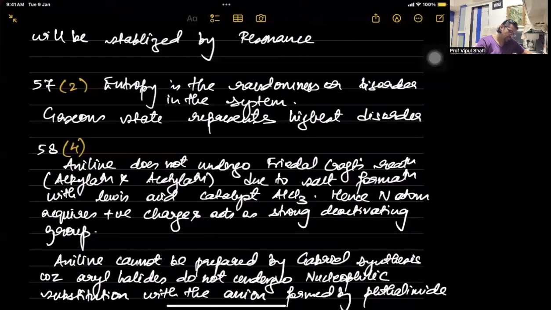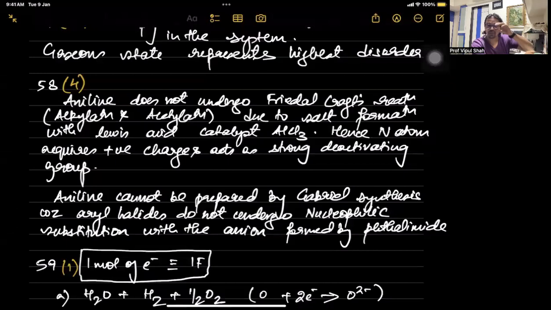Observe this. Aniline cannot undergo Friedel-Crafts, either alkylation or acylation, due to salt formation with the catalyst, which is the Lewis acid catalyst aluminum chloride. Hence, nitrogen acquires a positive charge and becomes a deactivating group, which makes the benzene ring less reactive.